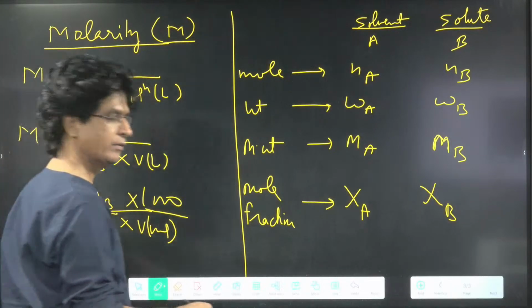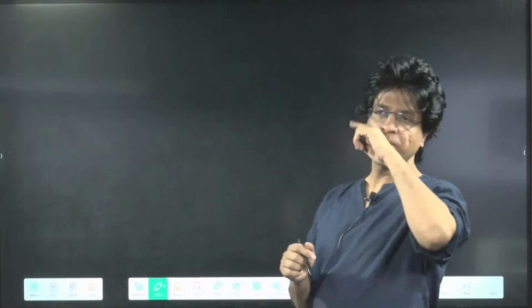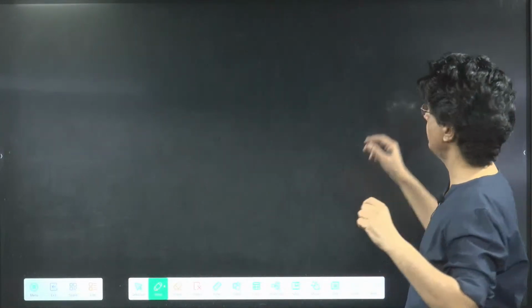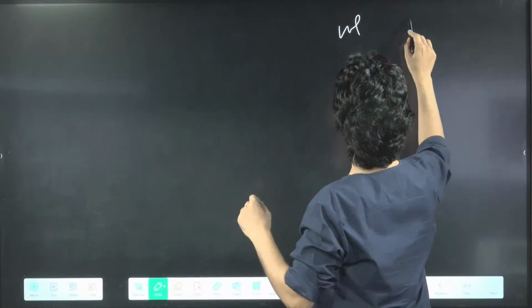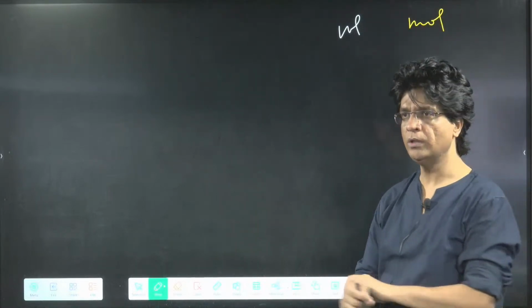Now understand this thing. Very, very important. All these concentration terms are ratios. You remember that I told you that for gaseous reactions, the volume ratio is also the mole ratio.